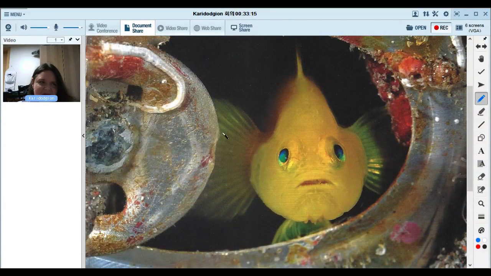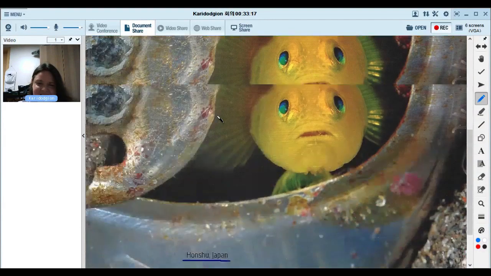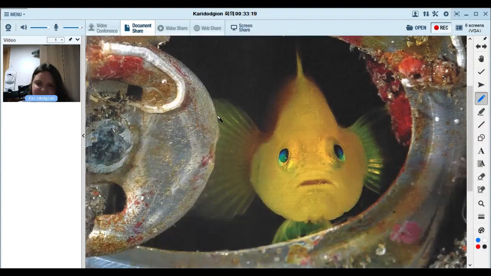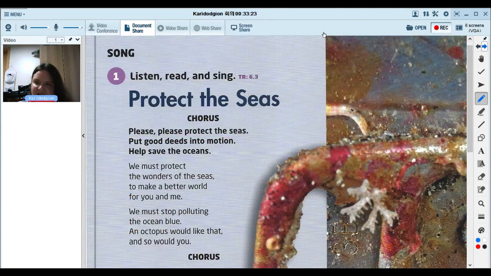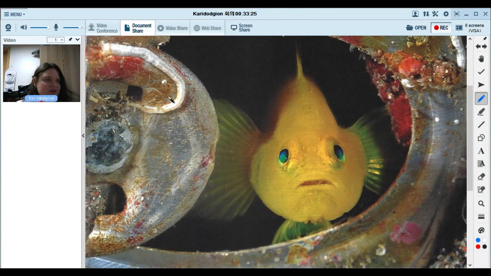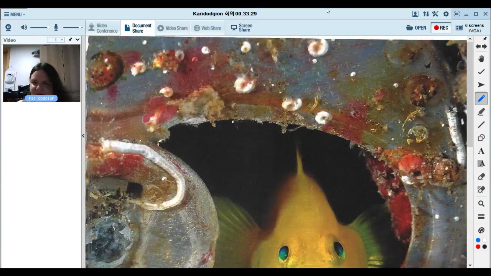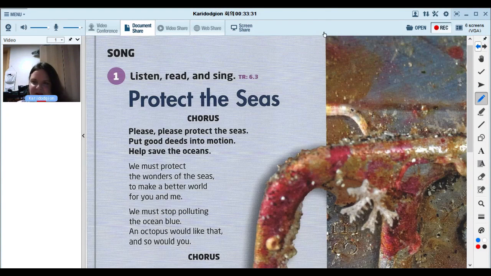He looks so cute. It's kind of sad though. Because of pollution, a lot of animals are confused. You know, they make their homes in maybe cans or stuff we throw in the ocean.